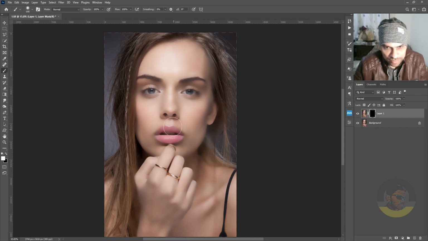So when this is done, switch your foreground color to black by pressing the X key. Make your brush size a little smaller and paint over the eyes, eyebrows, or any area you don't want to be smoothened out, like the hair, the ear, the nose, and the lips.